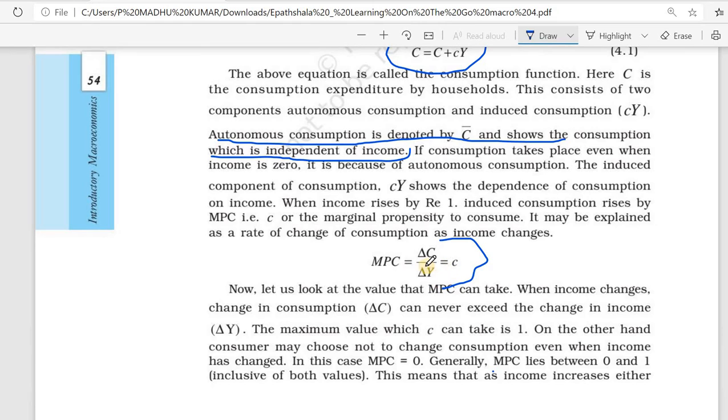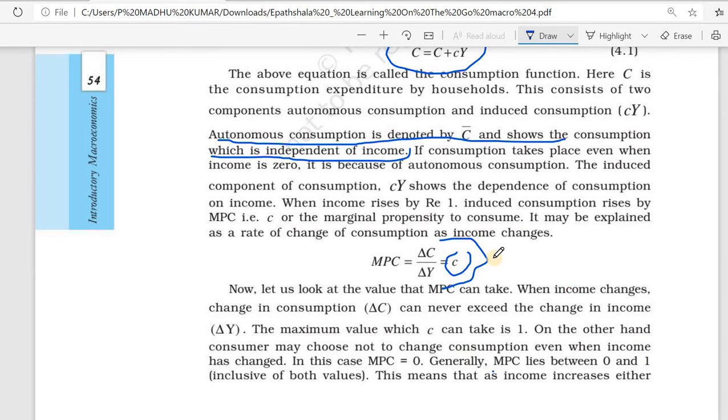Here delta Y means change in income and delta C means change in consumption. Delta means change. So the change in consumption due to change in income is the marginal propensity to consume. Normally the maximum value of the marginal propensity to consume is 1. What is the reason? Because MPC lies between 0 and 1.